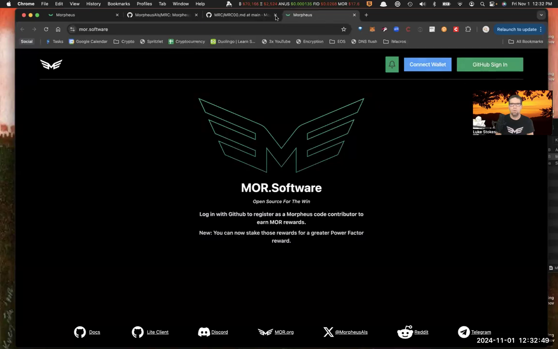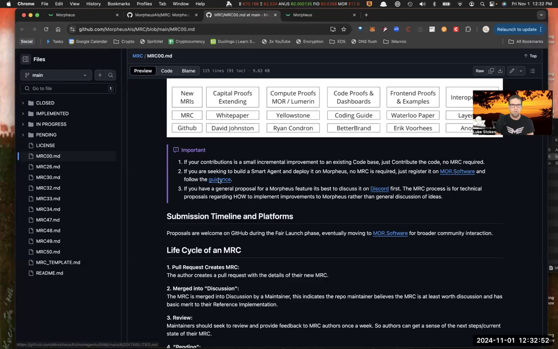So you can sign in with GitHub or your wallet. There's also guidance here as well.